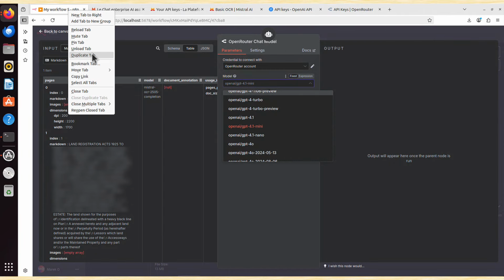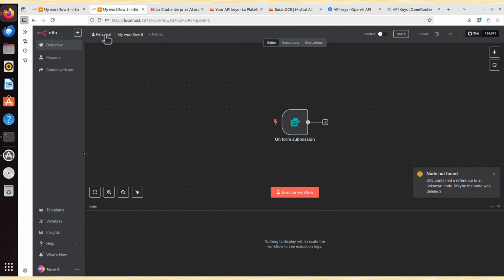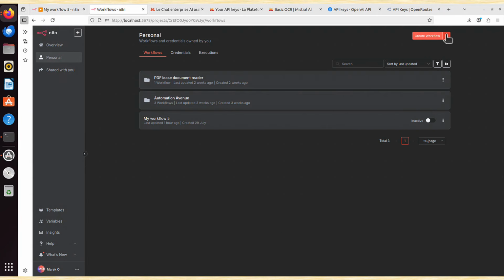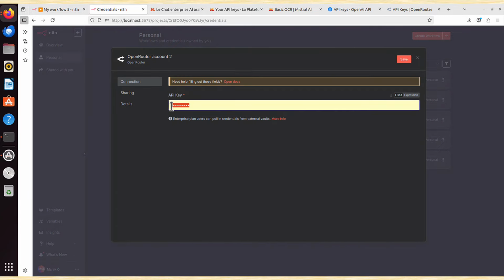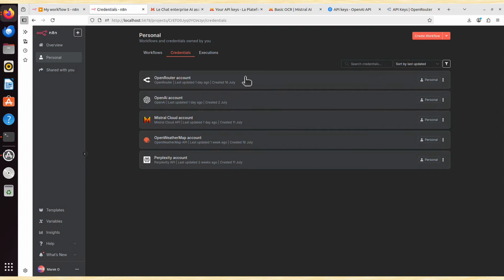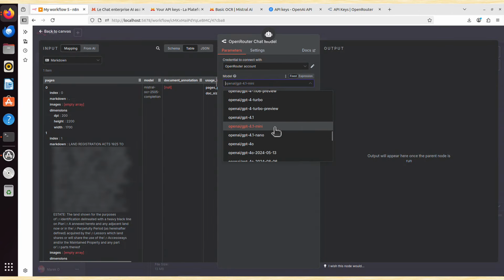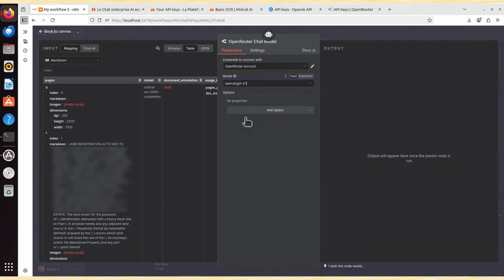Let me maybe duplicate this tab. Basically go back to the main page, create credential, and create credential for Open Router. And you paste your API key here. But I already have one, so I don't have to do it. But I really recommend it, because then you have access to all LLMs. You can switch between various different large language models. And I chose 4.1 Mini, or maybe 4.1, let's change it to 4.1, not 4.1 Mini. And that's basically all I need.